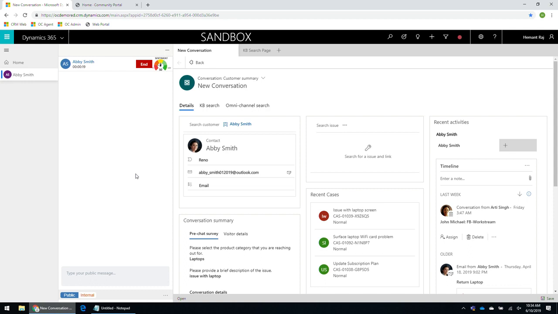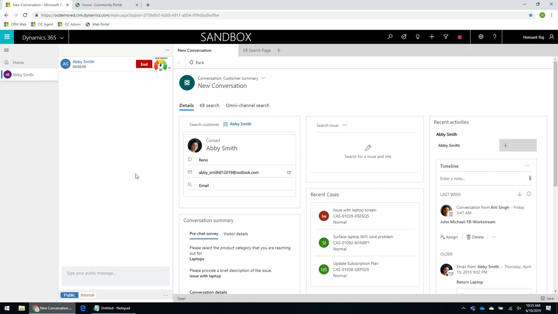Another scenario that we have seen people enable using this kind of a model is, let's say there is a live chat interaction that goes on, and after the live chat interaction, you want to pass on the request to a bot, and the bot can deal with the post-chat survey or interact with the customer to get more feedback. It will be possible using this modeling. All the agent would need to do is transfer this to a bot queue, and the bot will be able to pick up that conversation and continue the conversation from there.